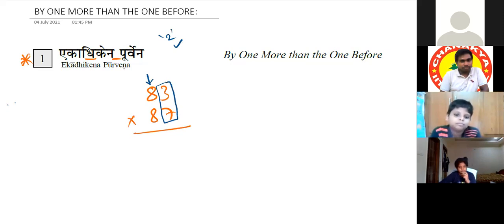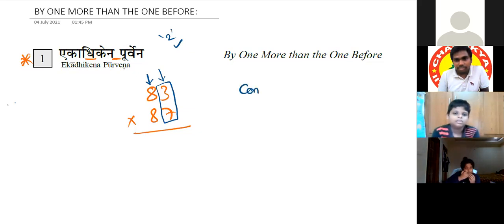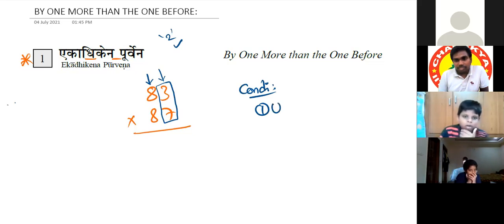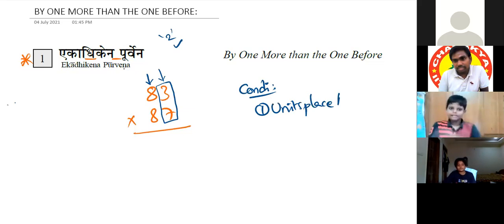If we add both, we'll get even. Sir, here if we add both, we'll get even. See, the conditions are: number 1, the units places add to 10, correct or not?